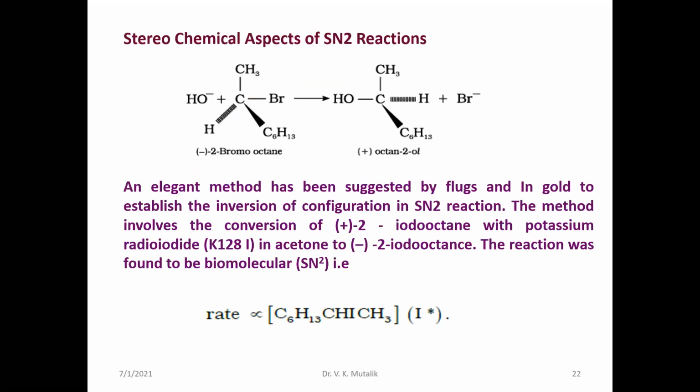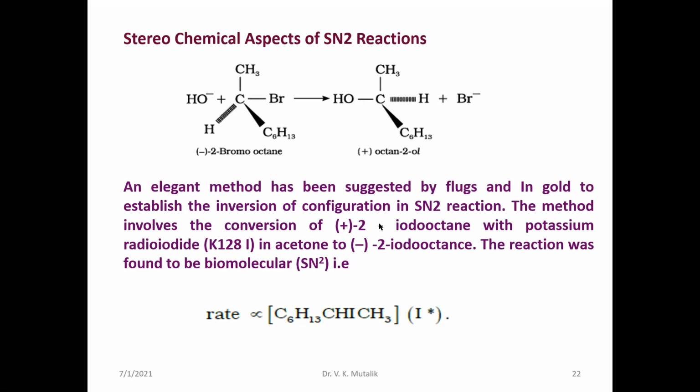Regarding the stereochemical aspect, when you take an optically active alkyl halide, 2-bromo-octane, which is a primary alkyl halide or even a secondary alkyl halide, because a secondary alkyl halide follows both. The hydroxide ion attacks here, and it forms octanol. Here it is levorotatory, and it is a dextrorotatory compound. So it is formed with inversion of configuration. It is justified by isotopic labeling, which is an elegant method.